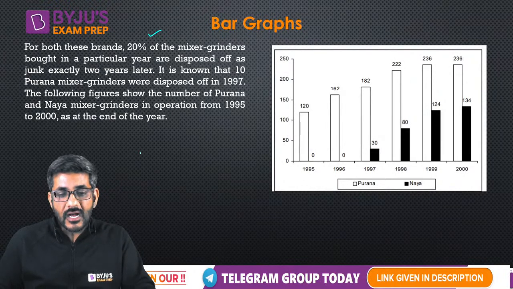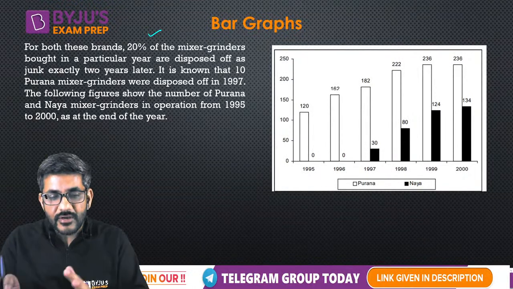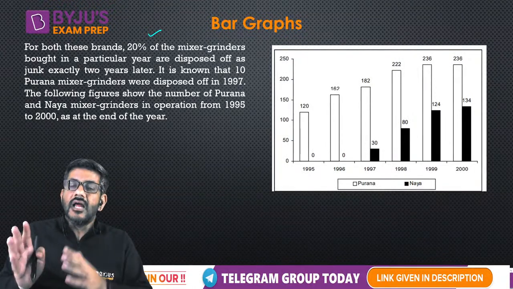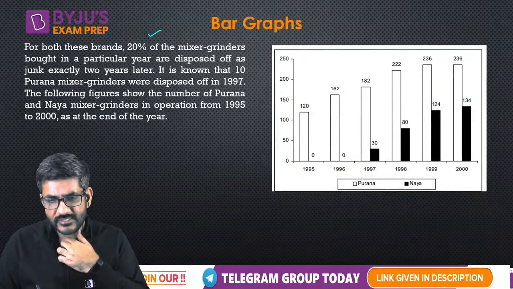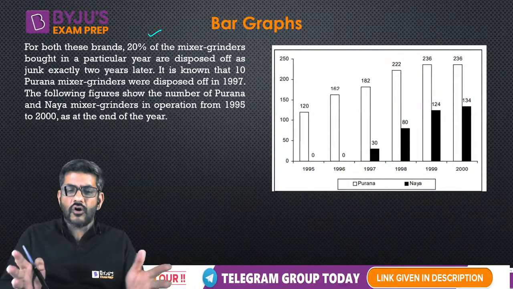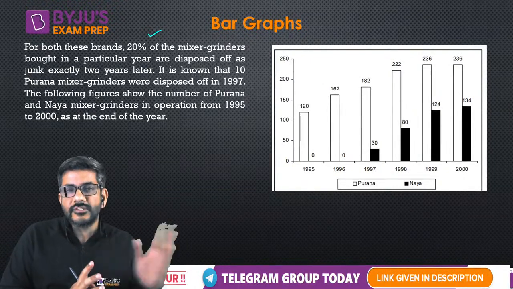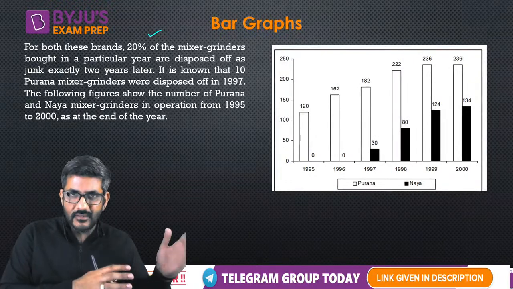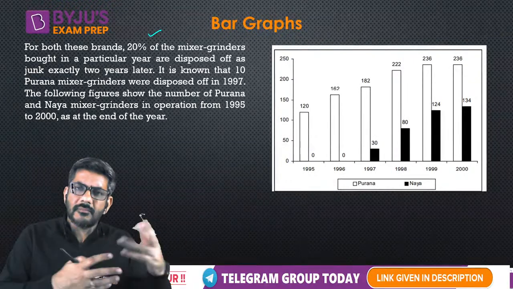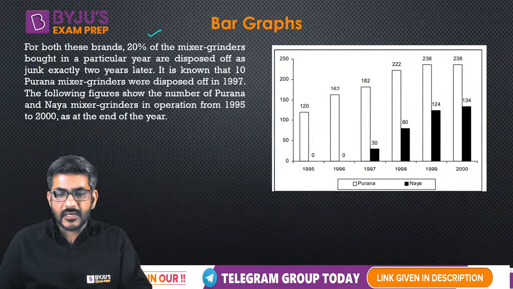And now I'll start using this, how this information can be put into the given data, and then how can I use it for the given questions. Operation means in use, that's absolutely correct, Himanshi. In operation का मतलब है जो use में है, and bought का मतलब of course different हो जाता है, which were purchased. Some of them might be in use, some of them might be disposed of, possibly है, लेकिन in operation definitely means which are being used.